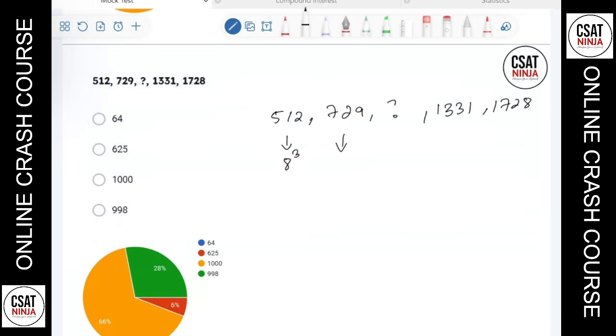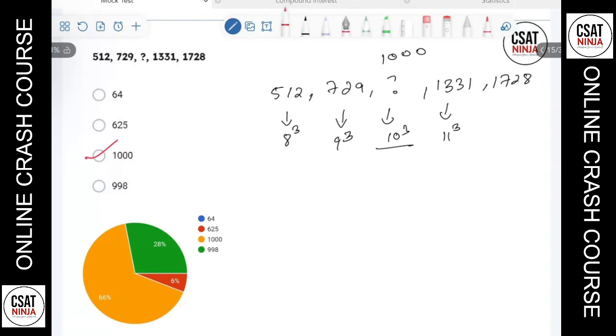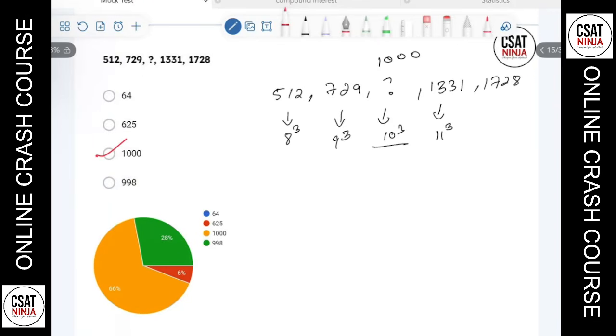Can I say this is 9 cube? What about 1331? It's 11 cube. So what's the missing number here? 8, 9, this is 10. 10 cube is 1000. So the answer here is 1000. I hope everyone got the answer. Oh, it's 66% only. It's surprising to get that value there. I'm pretty sure the people who went for 998 made a guess.